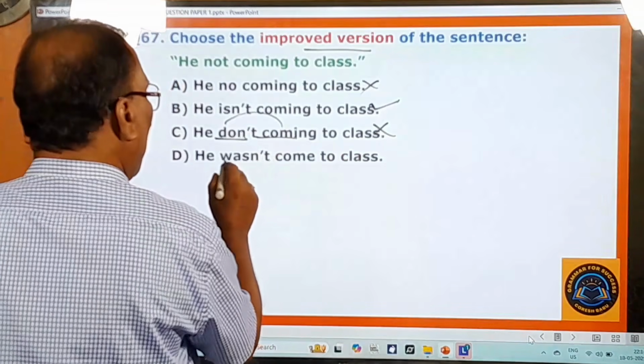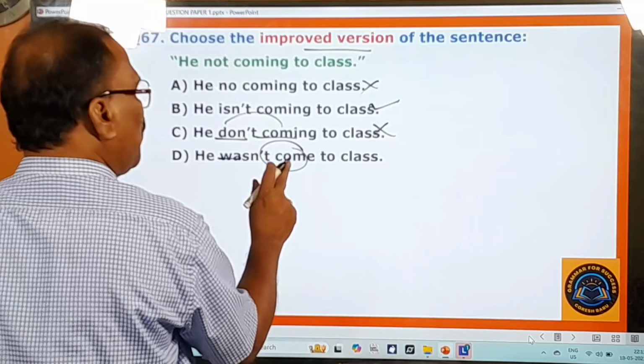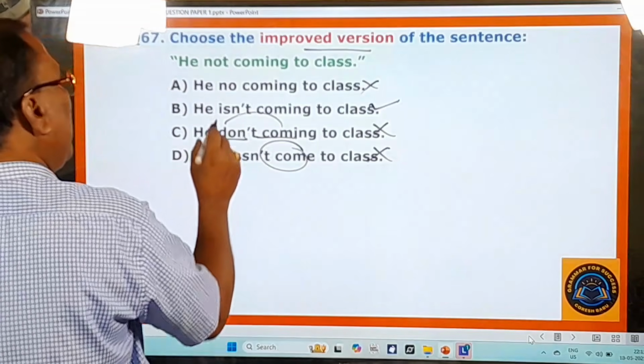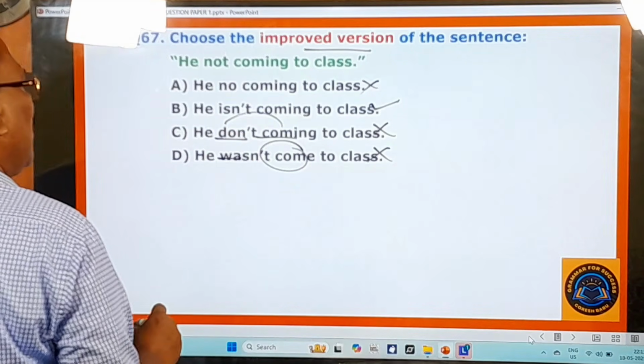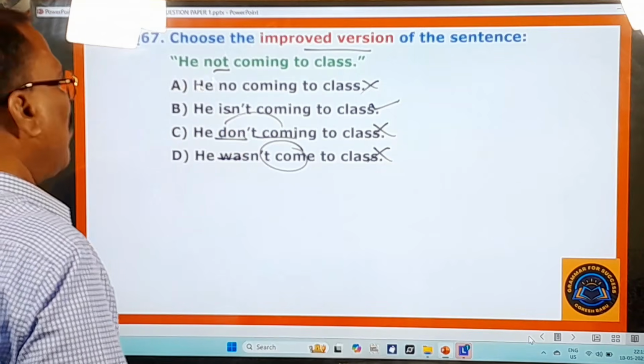He wasn't come. After was, wasn't, you should not say the base form verb. You must use the ing form verb. So somehow this is also wrong. So in this way, he is not coming to class. That is the only right one. So in that way, this sentence is improved into this sentence: he is not coming to class.